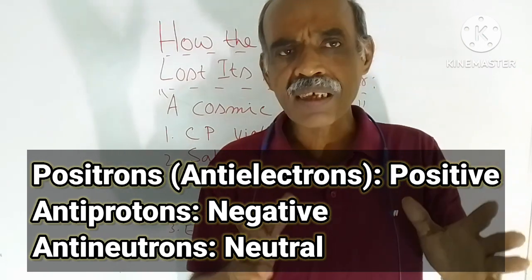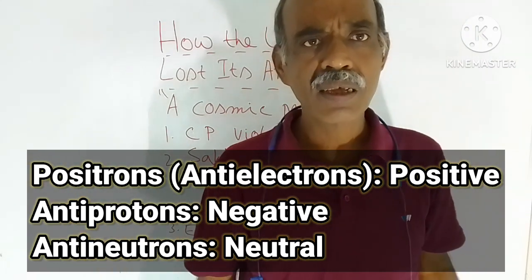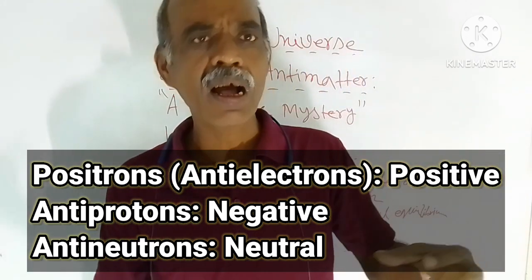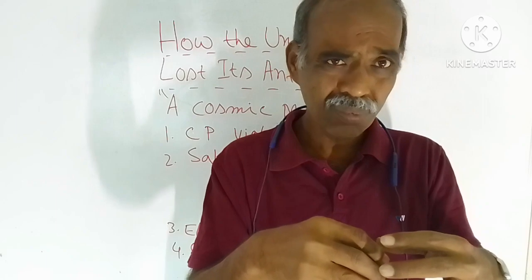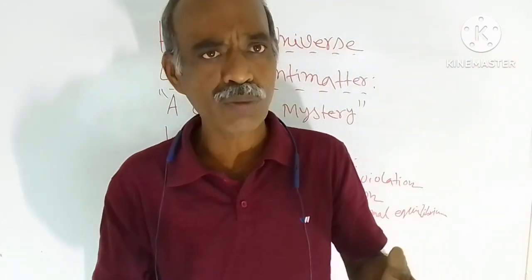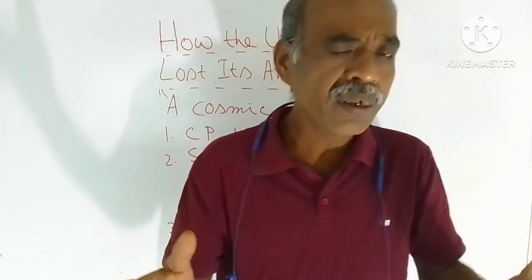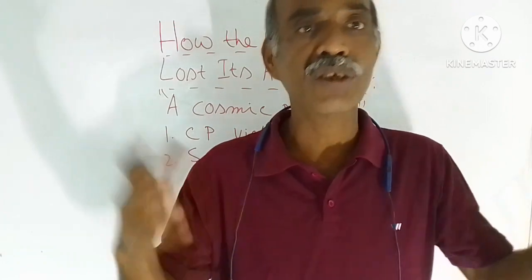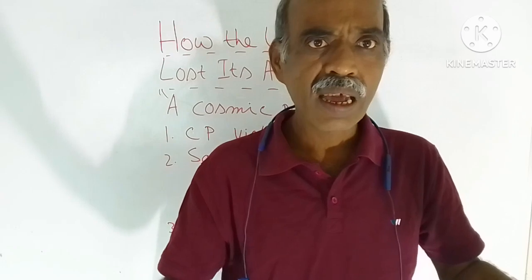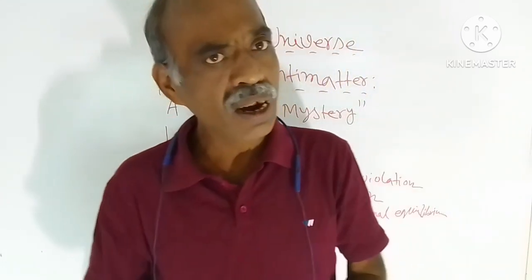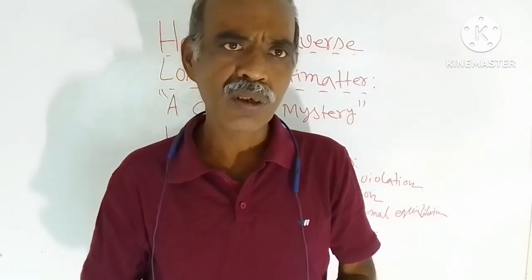And what is the main thing here? The main thing is that whenever matter comes in contact with its antimatter, okay, say a proton is coming into contact with an antiproton, then what will happen? Then there will be annihilation. They will be annihilated. And a tremendous amount of energy will be produced.